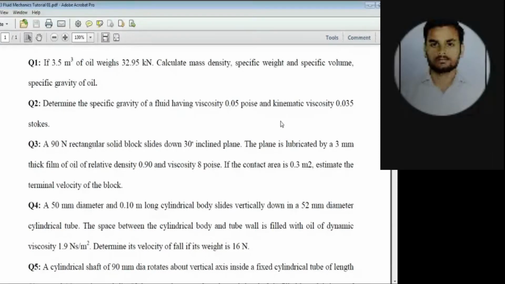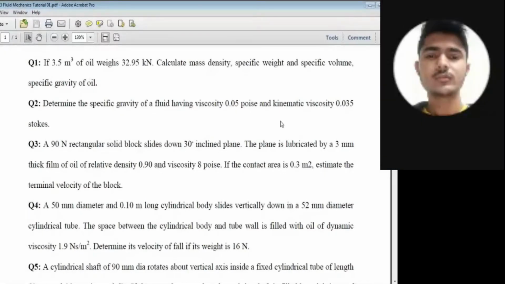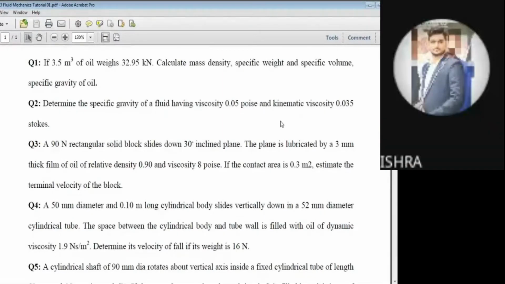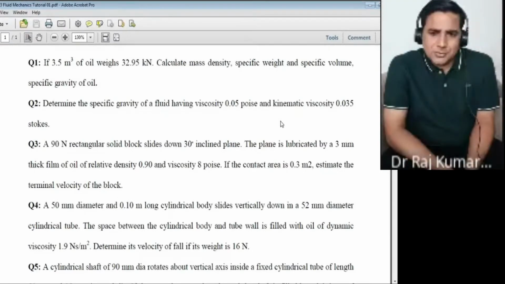Specific gravity, you will calculate as density of that oil divided by density of water, okay? Density of water at 4 degrees, sir. Okay? So that way you can solve that one. Then question number 2.